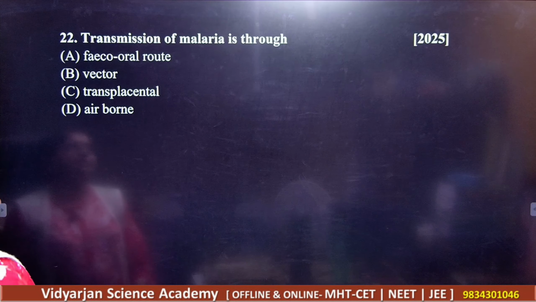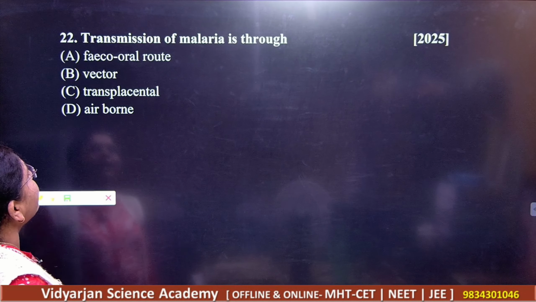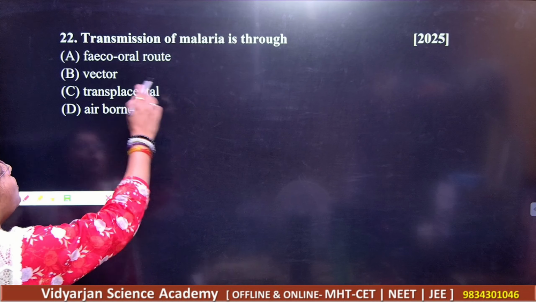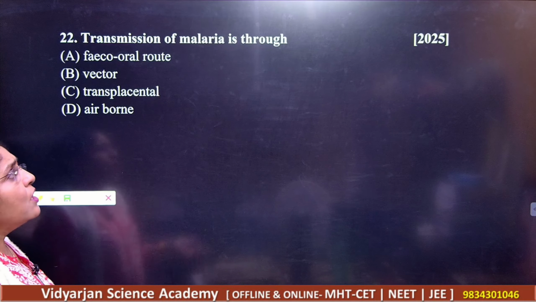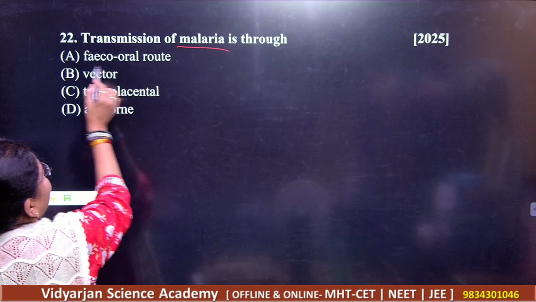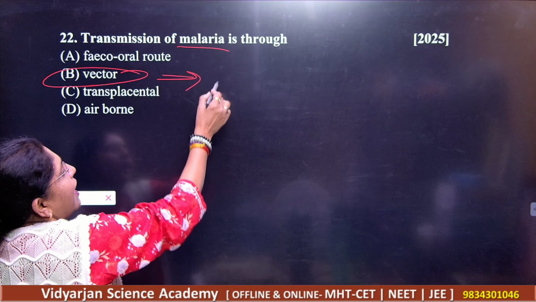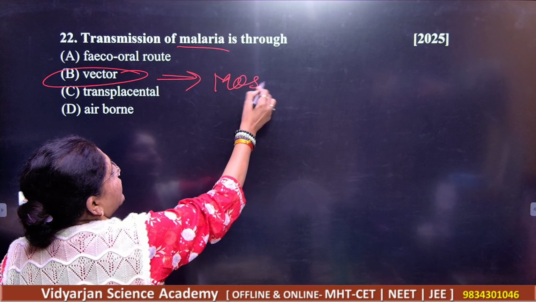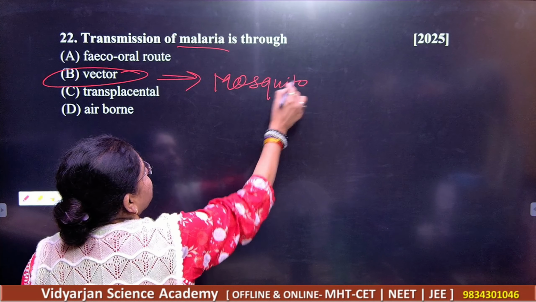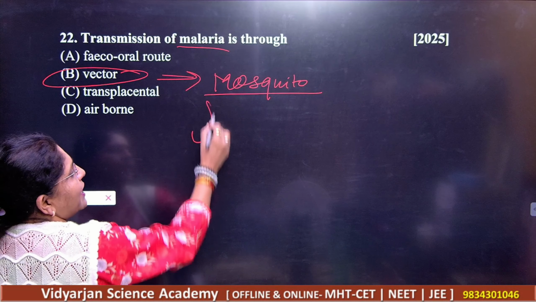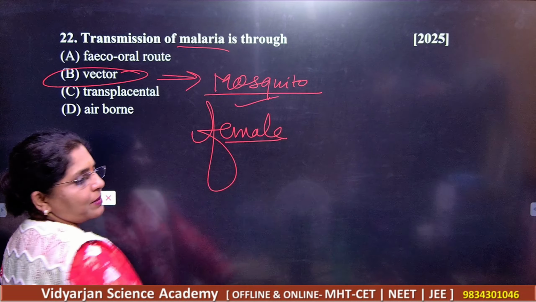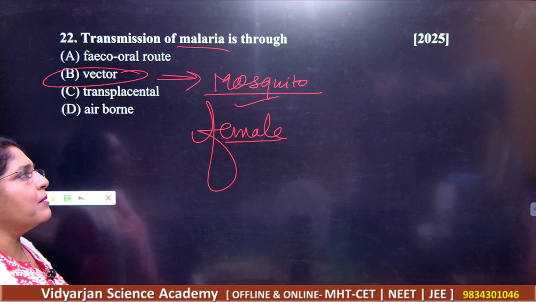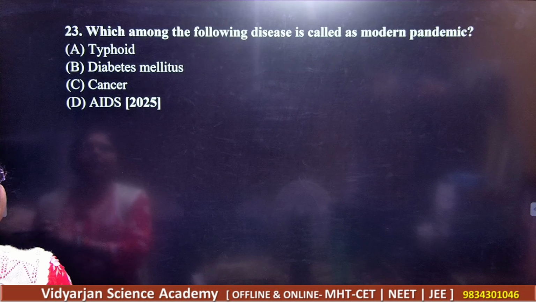Now the next is transmission of the malaria is through. So fecal-oral route of transmission, vector, transplacental, or airborne. So you should know malaria. Malaria is a vector-borne disease here, and you know that this is there due to the bite of what here? Mosquito. Which mosquito? There will be the female mosquito which is responsible here. Anopheles female mosquito. Okay, so B is the correct answer.